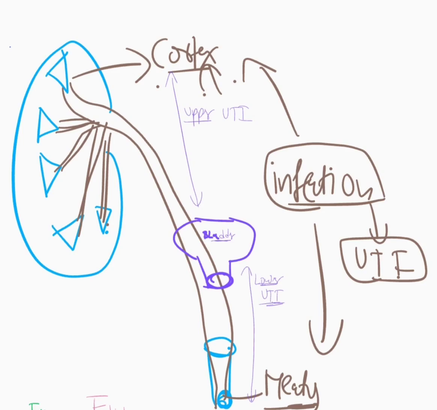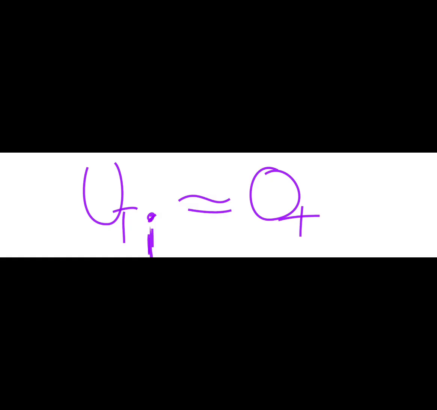So, today in the lesson of microbiology, let's read about a special topic. This topic is special because it is seen to be the most common hospital acquired infection, and it is also important because it is the second most important community acquired infection. And yes, I'm talking about UTI, that is the urinary tract infections.